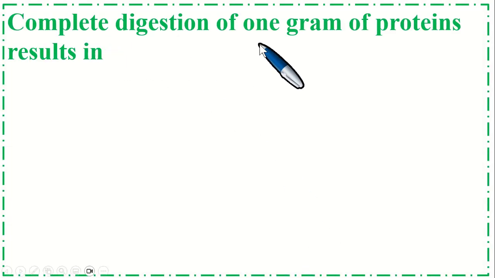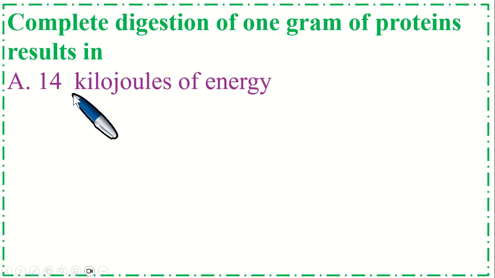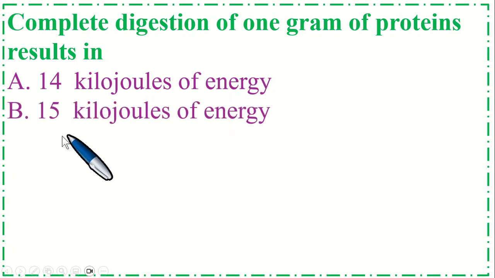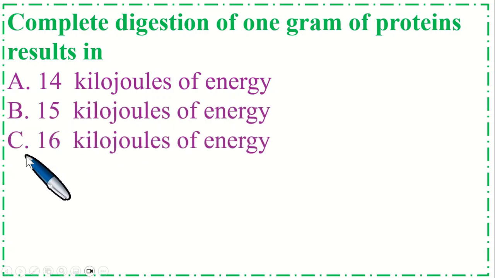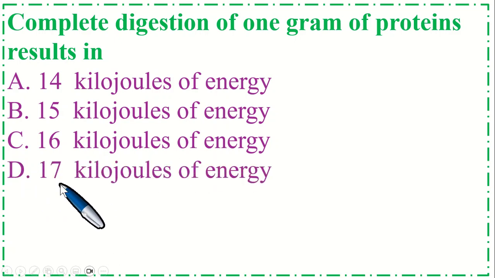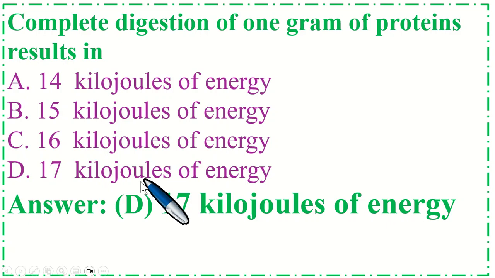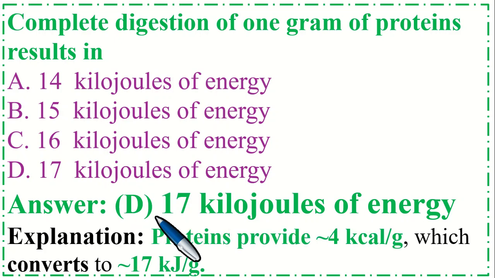Complete digestion of 1 gram of protein results in option A 14 kilojoules of energy, B 15 kilojoules of energy, option C 16 kilojoules of energy, and option D 17 kilojoules of energy. So the correct option is D 17 kilojoules of energy. Proteins provide 4 kilocalories per gram, which converts to 17 kilojoules per gram.